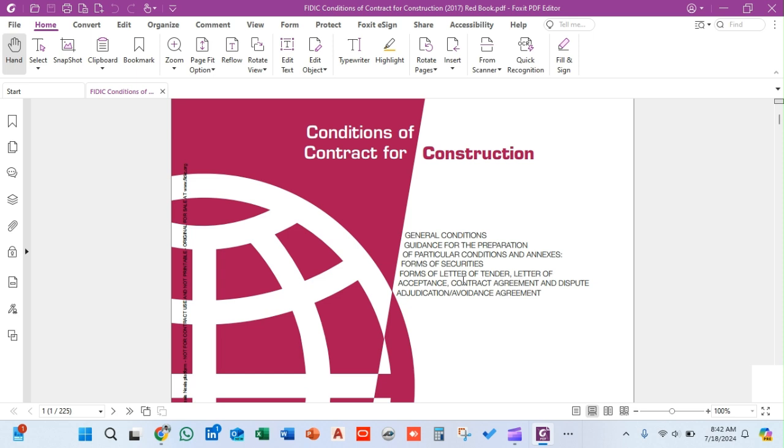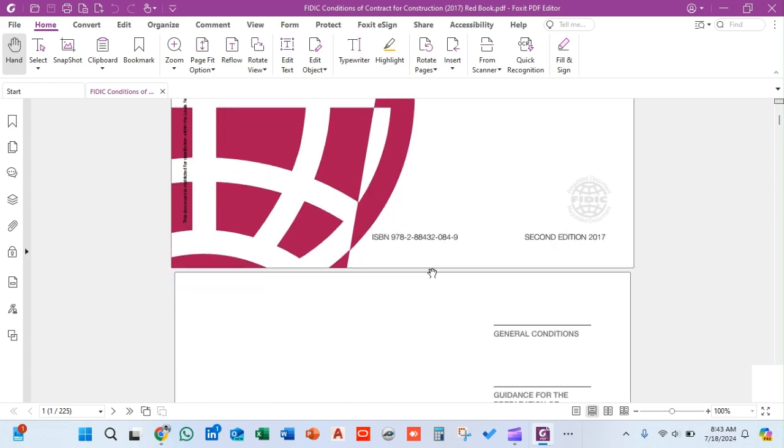Another thing it includes is the contract agreement. The standard 2 pages of the contract agreement include the details about the parties and the entirety of the agreement, and the dispute adjudication and avoidance agreement. This is the DAB agreement and the procedures, and the whole agreement and conditions, how it will function and all the things. So we will go step by step.